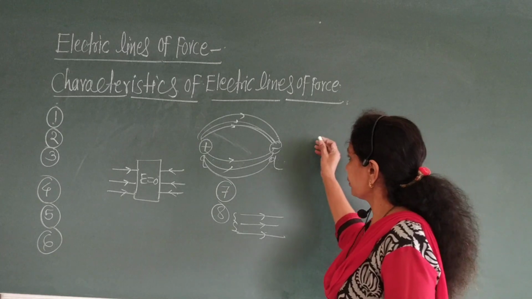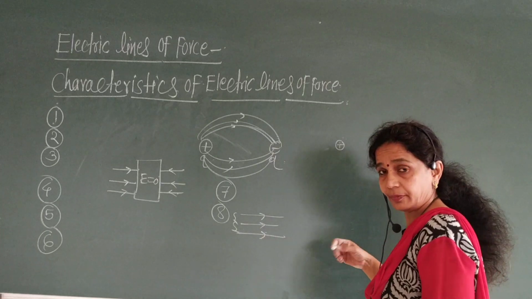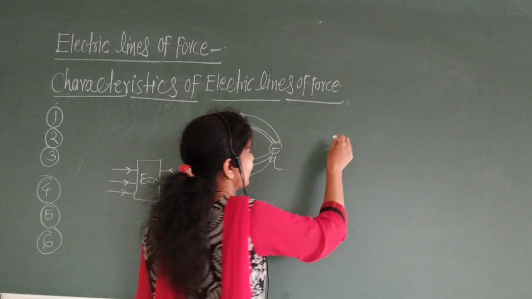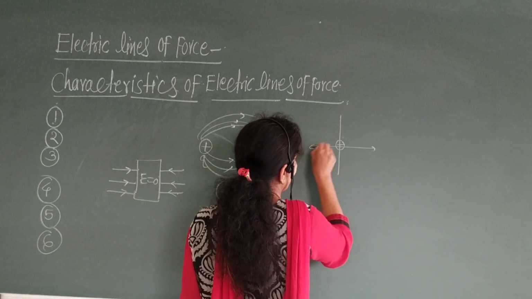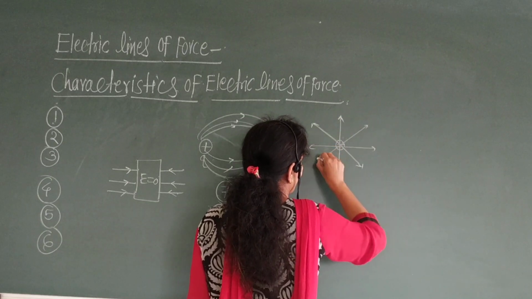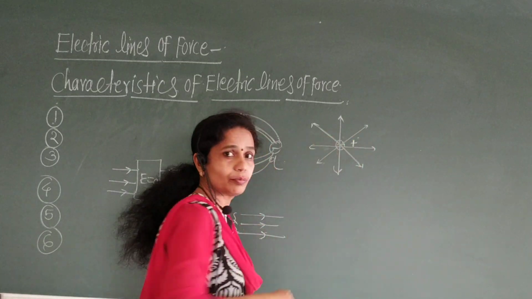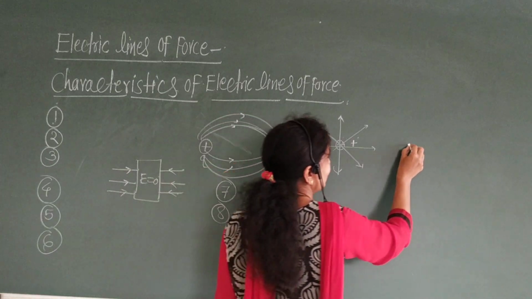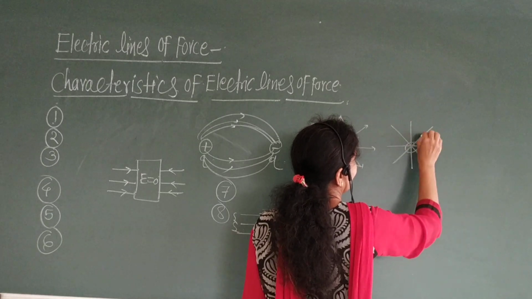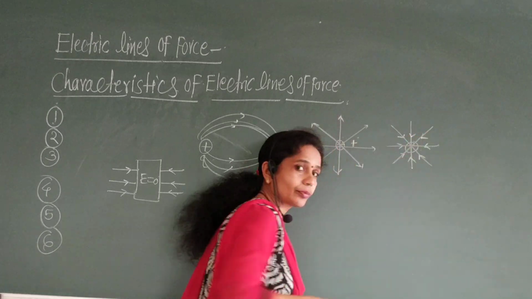Now, if we consider this is the positive charge, then what is the arrangement of electric lines of force? Say this. Suppose this is the electric lines of force in this way, if the charge is positive. If the charge is negative, then direction changes. Okay?